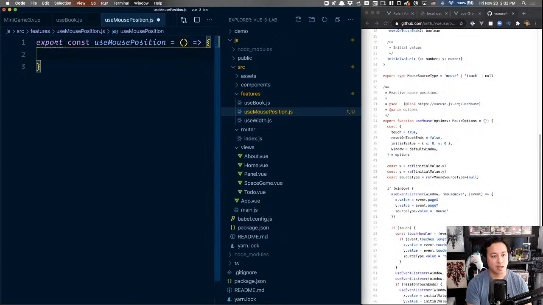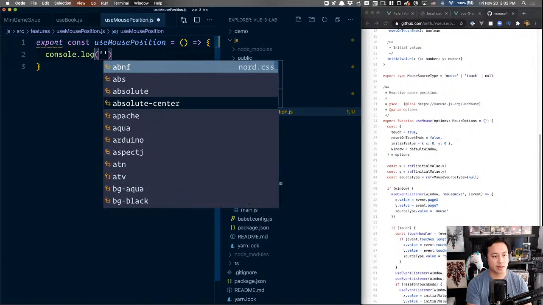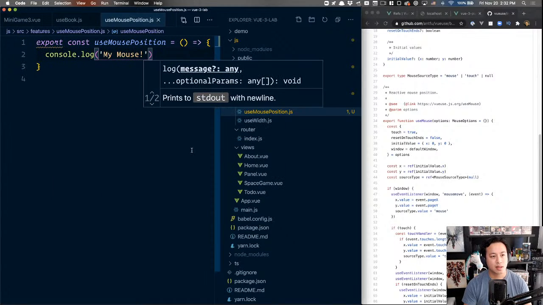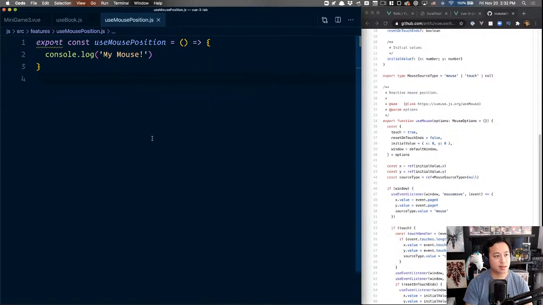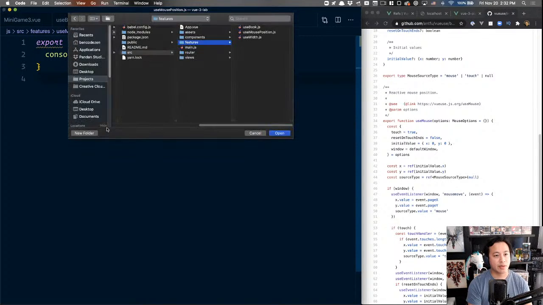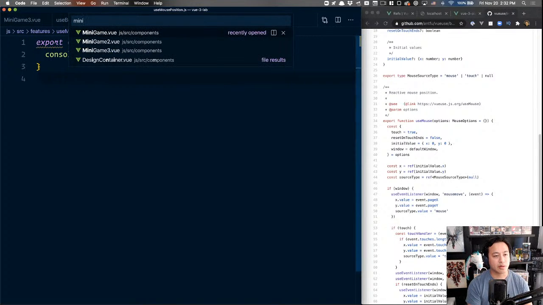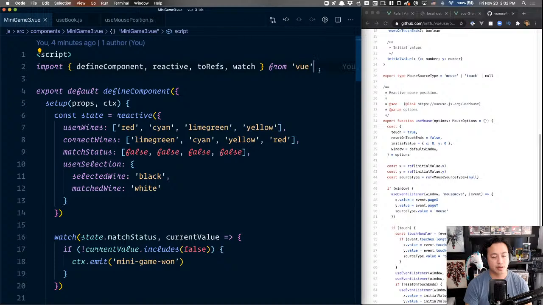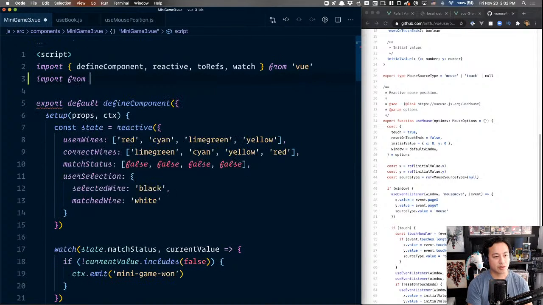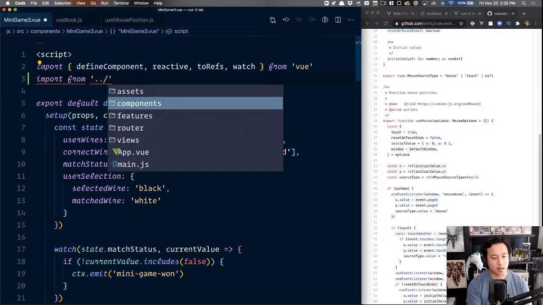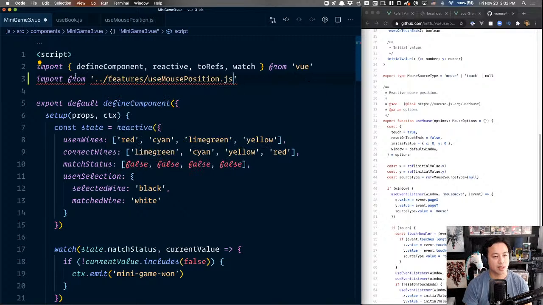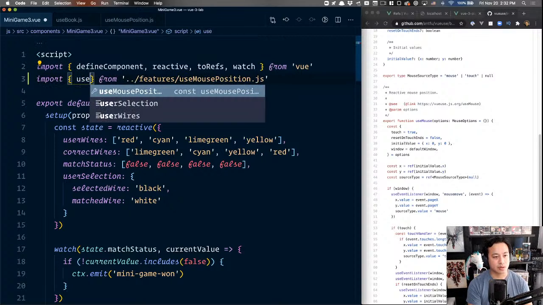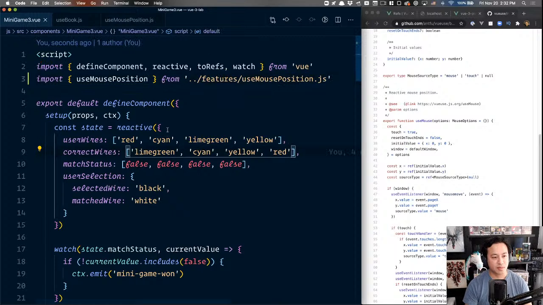To make sure this works, we're going to say my mouse. Then inside of minigame 3, we're going to import this thing that we just created, from features/useMousePosition, and we should get this thing called useMousePosition.